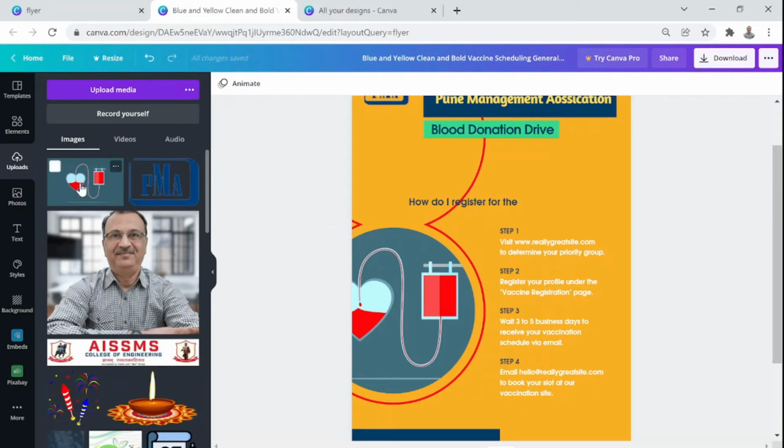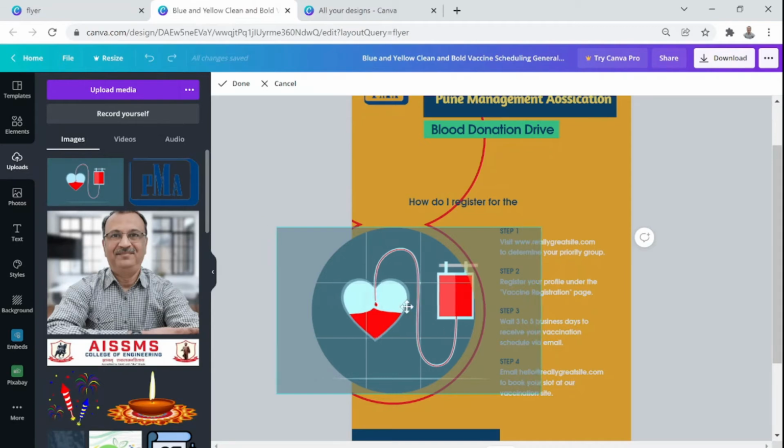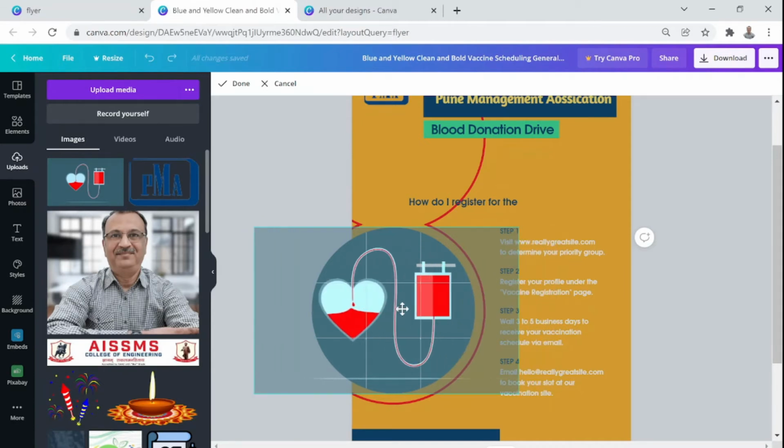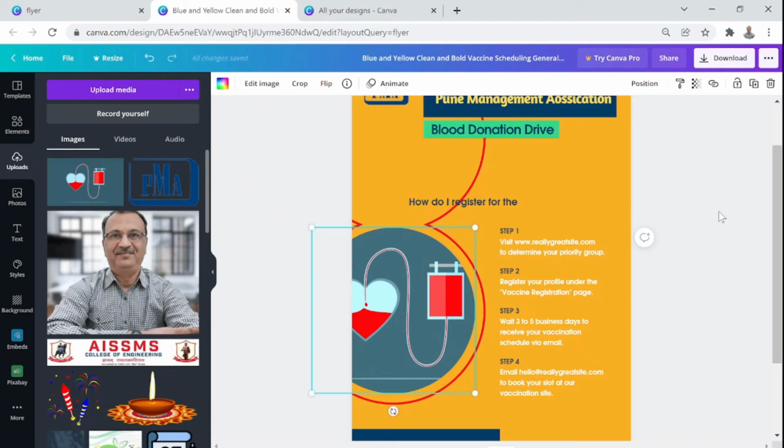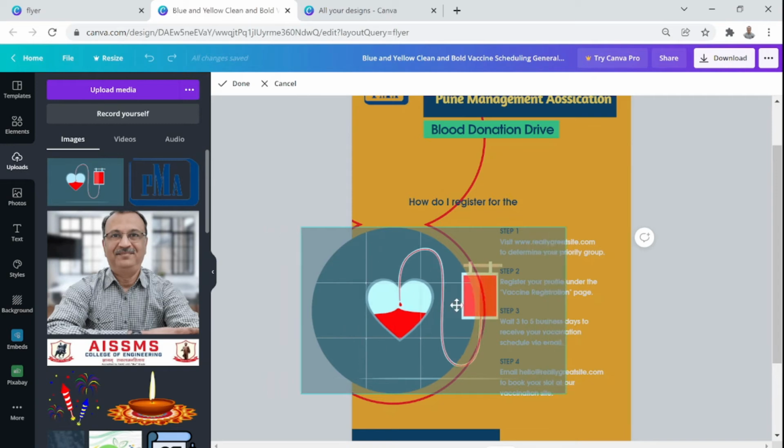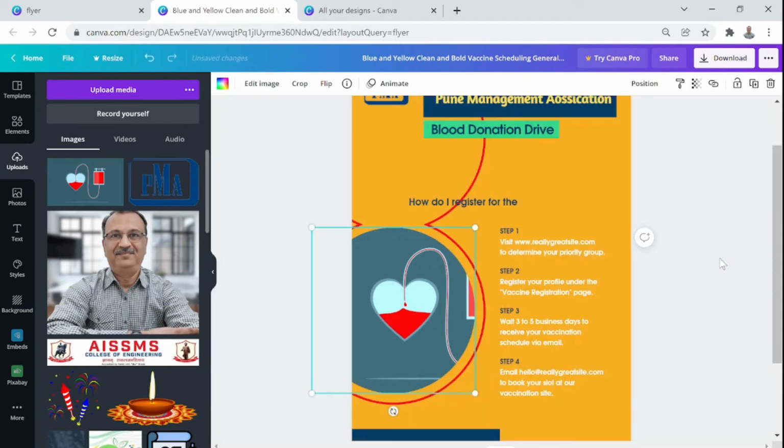So what I can do is, I can double click here, resize, and I can just move it here like this. So a little bit more of the heart shape has come into the design. Or if I want a complete heart, I can do it like this. So this is how you can play with the image.